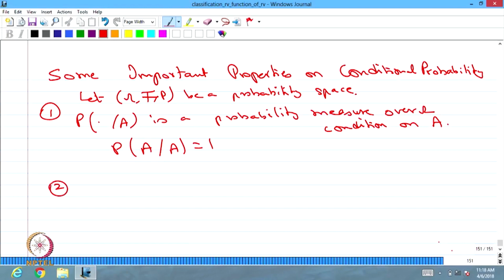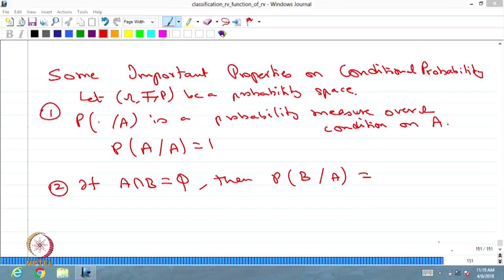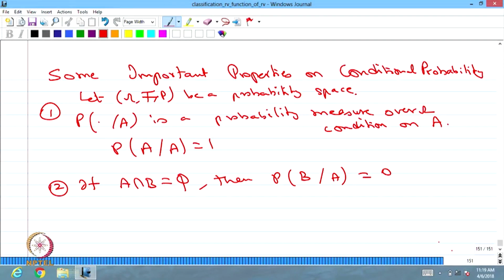Second important property: if A intersection B is the empty set, then the conditional probability of event B given A is the same as the probability of B intersection A divided by the probability of A. Since A intersection B is the empty set, P of the empty set is 0, therefore the probability of B given A is equal to 0.